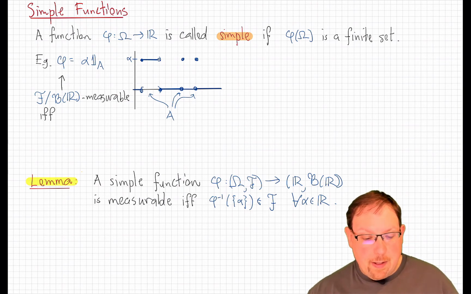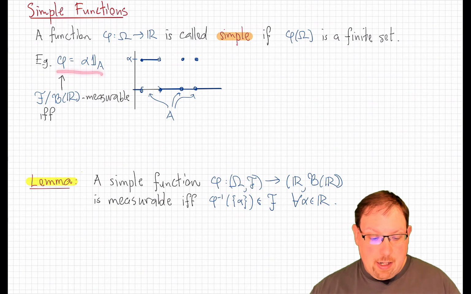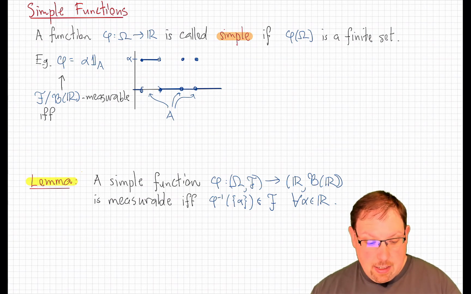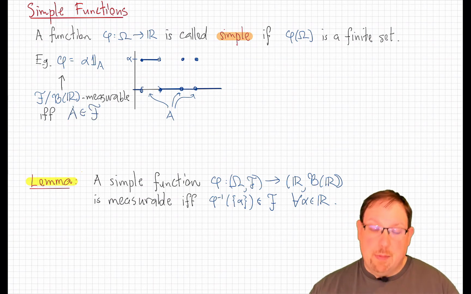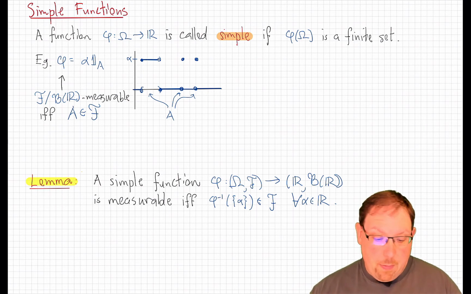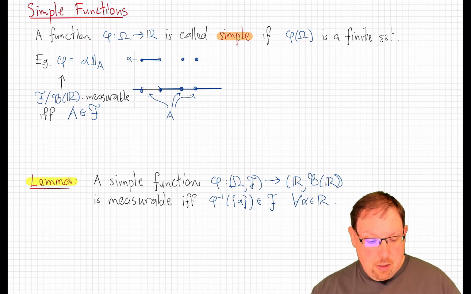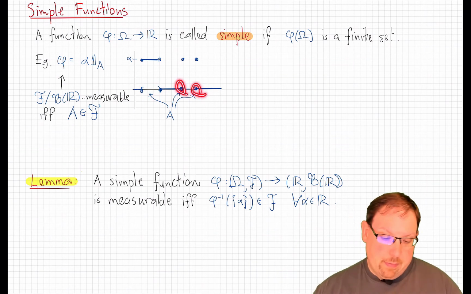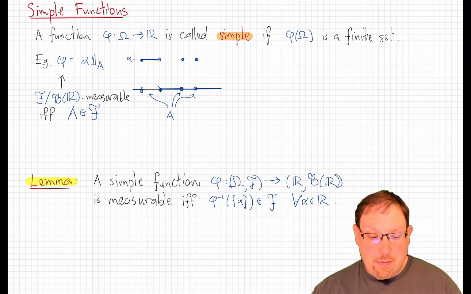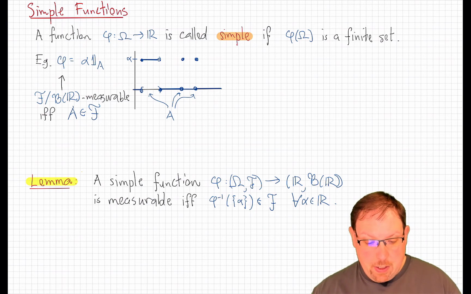And remember, by the way, that such an indicator function or scaled indicator function is measurable if and only if the set that it indicates is measurable in the sigma field that we're interested in placing on the domain. So here's a picture just to demonstrate. In this case, the domain A is a union of a half-open interval and 2 points. And so here's the graph of that simple measurable function. It takes values alpha or 0, depending where it is.